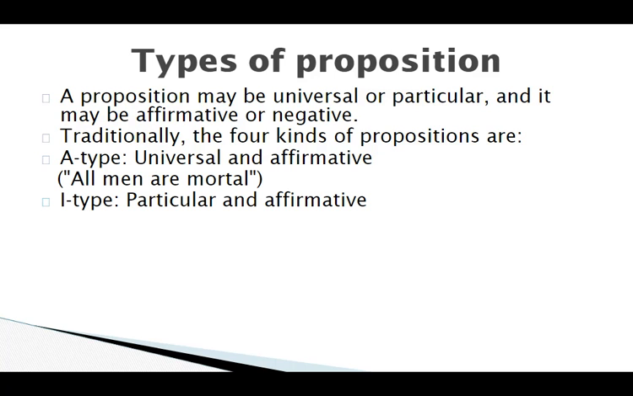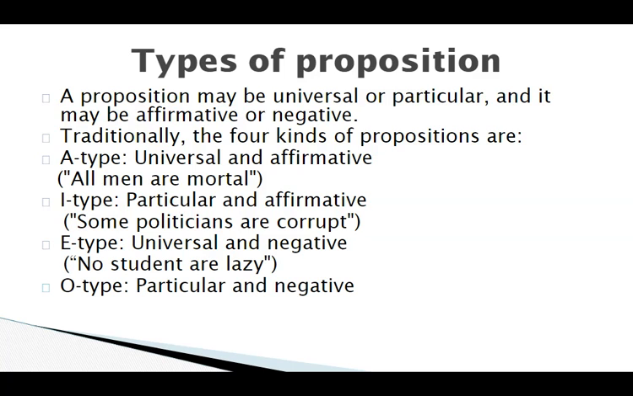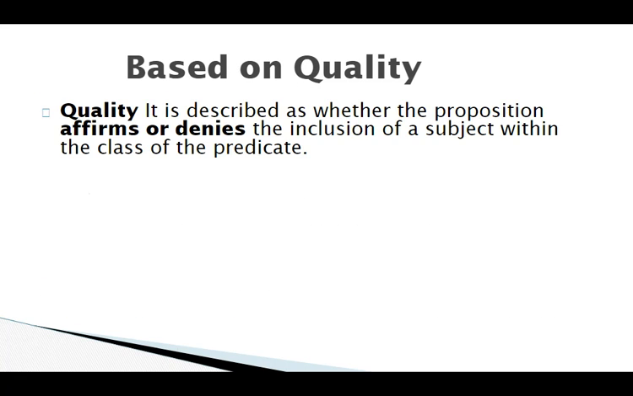A proposition is universal and affirmative: all men are mortal. I proposition is particular and affirmative: some politicians are corrupt. E proposition is universal and negative: no students are lazy. And O proposition is particular and negative: some flowers are not red. So based on quality, it is described.